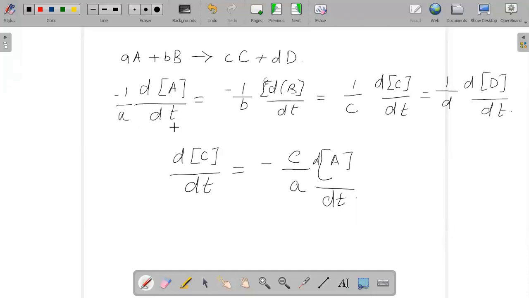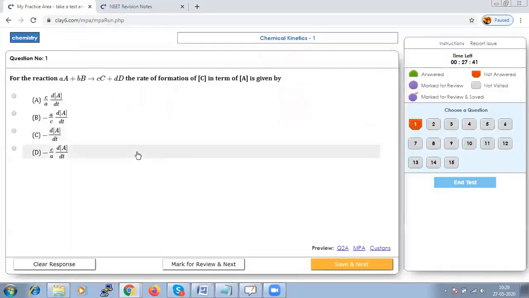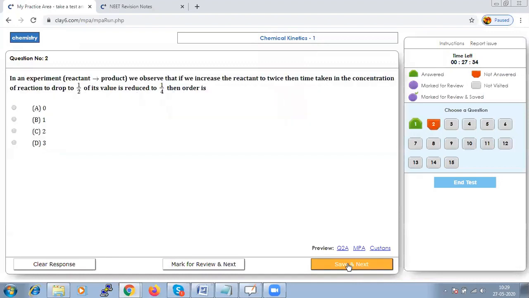When we are expressing dC/dt in terms of A, we will get this equation as minus C/A dA/dt. So let us see which option: minus C/A dA/dt. Option D should be the right answer. Let us save that and go to next.